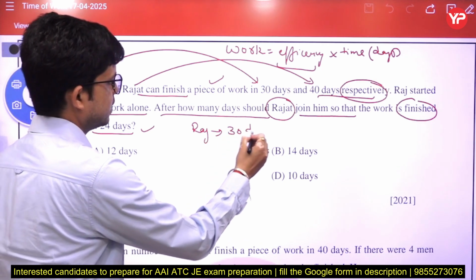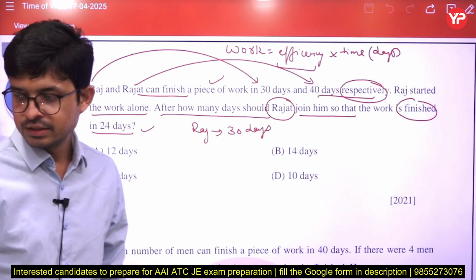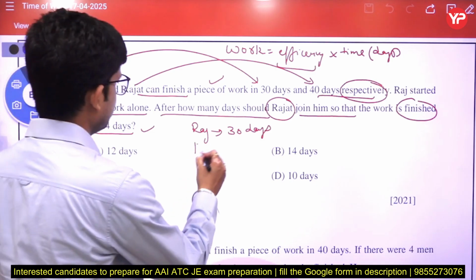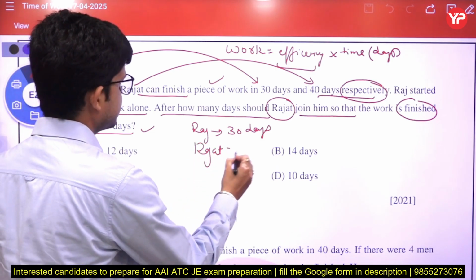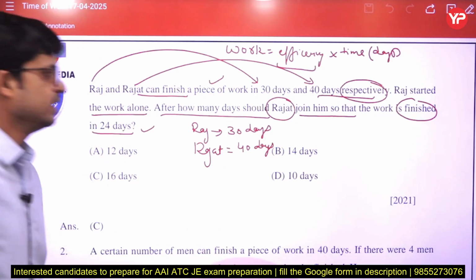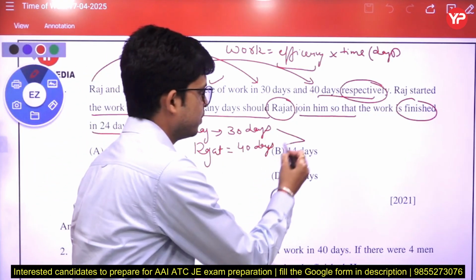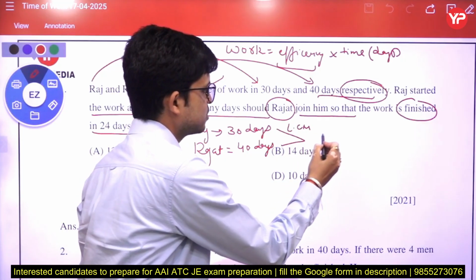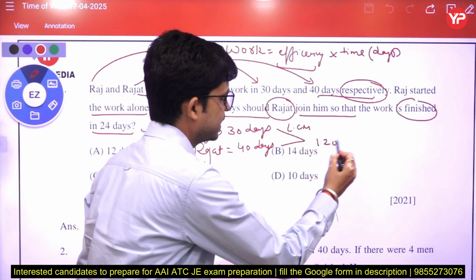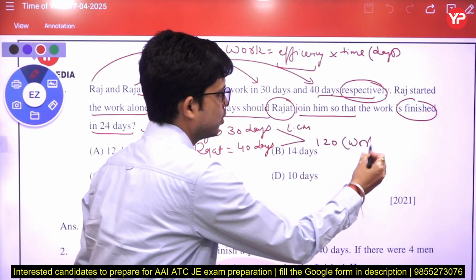So here we know that Raj does that particular work in 30 days, and Rajat does that particular work in 40 days. Now we take the LCM of both. That LCM is known as total work. If we take the LCM, we get 120. That 120 is total work.